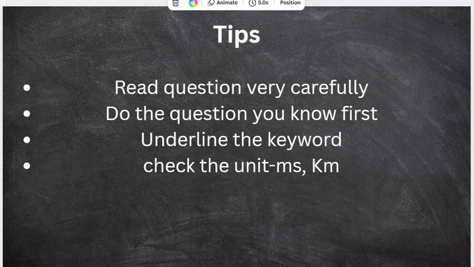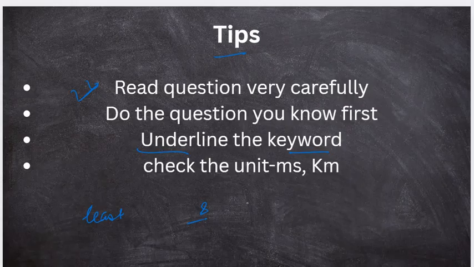So there are a few tips which I want to share because the exam is very near. First and very important, read the question very carefully. I have a student who just missed the keyword. Like today, I was teaching 'least likely', and she thought it was 'most likely'. So least, most, correct, not correct, just underline the keyword. Sometimes they'll ask for examples, which means definitely more than one. So look at everything they are asking you, conditions.